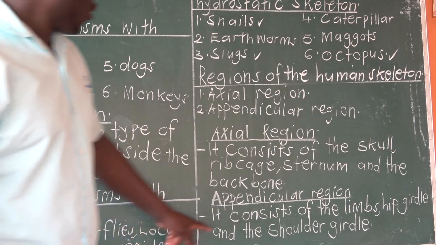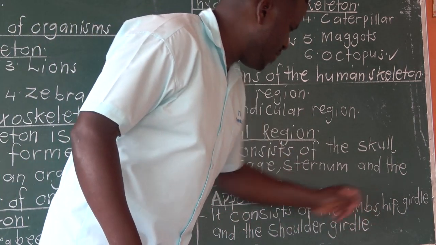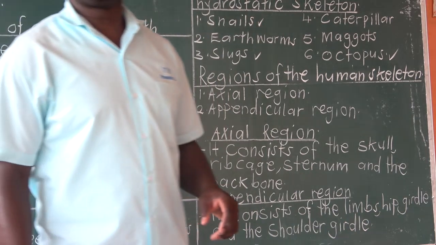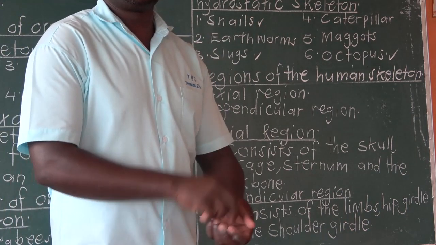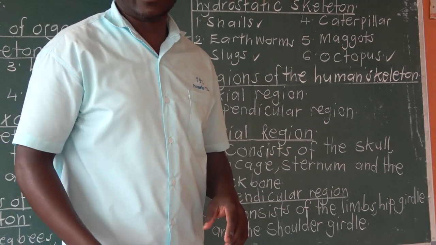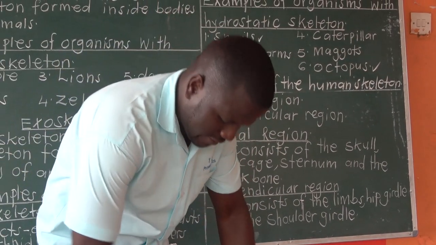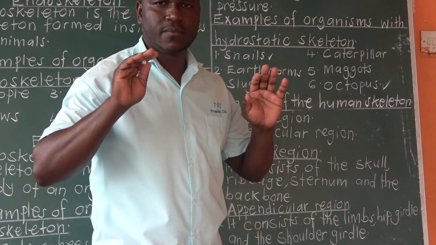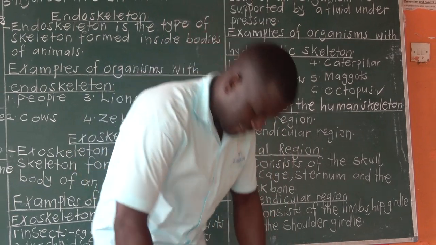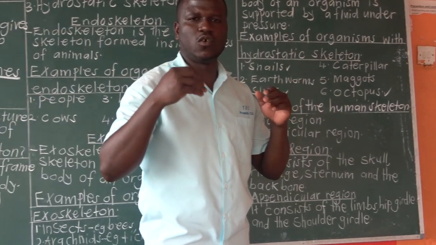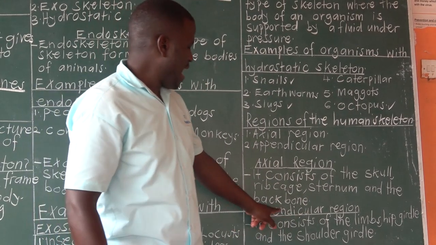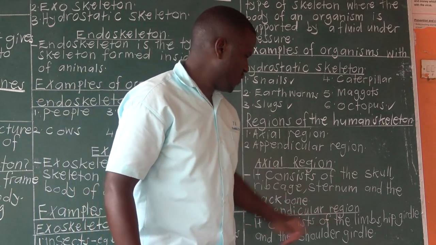Appendicular region consists of the limbs. When you talk about limbs, you're talking about the arms and the hands. Then you're also talking about the legs. Those are limbs. So we have the arms and the legs. Those are what you call limbs. So limbs are under appendicular region.